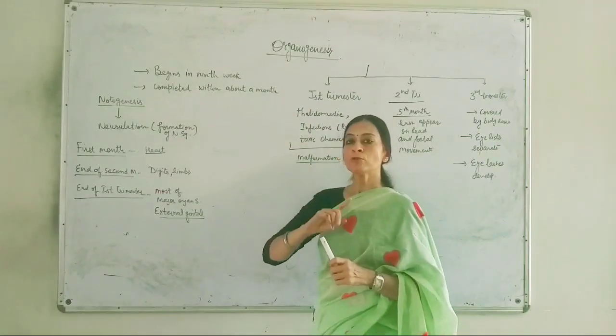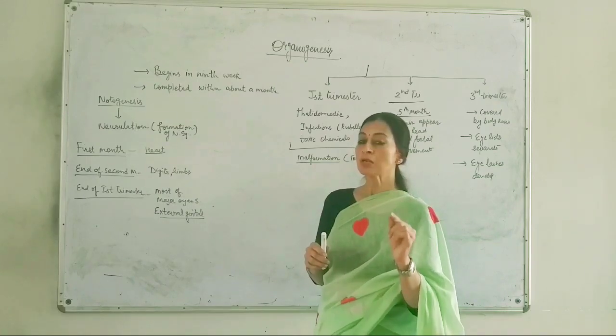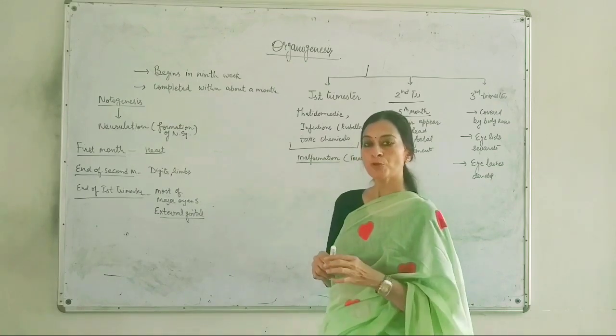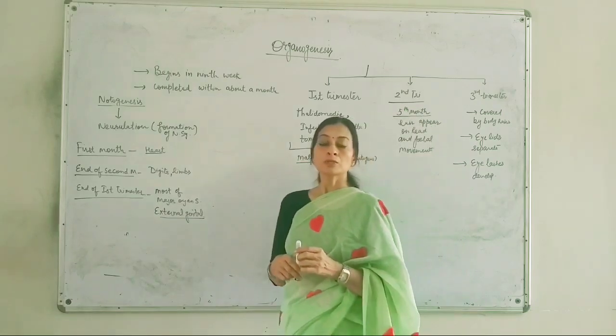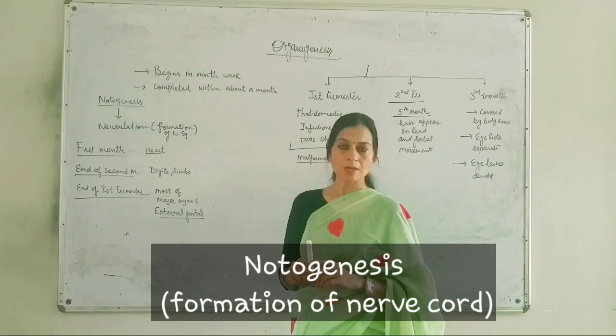When organogenesis starts, it is first indicated by the formation of the notochord, a process known as notogenesis.